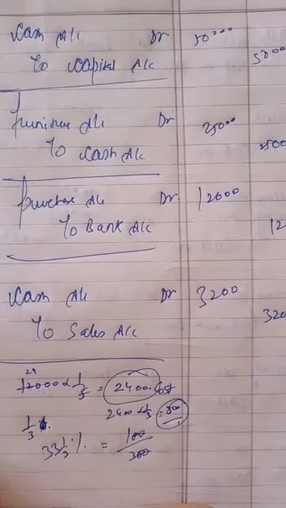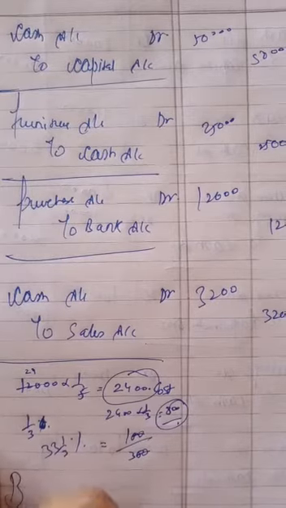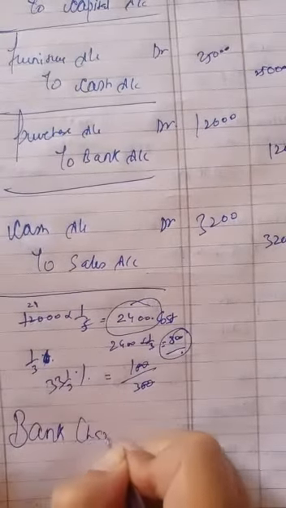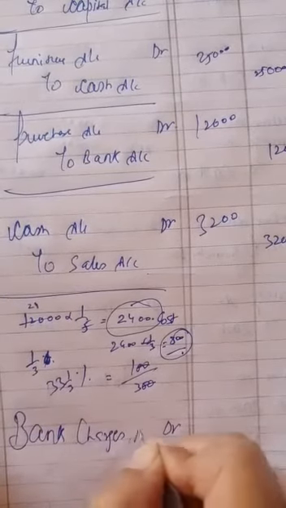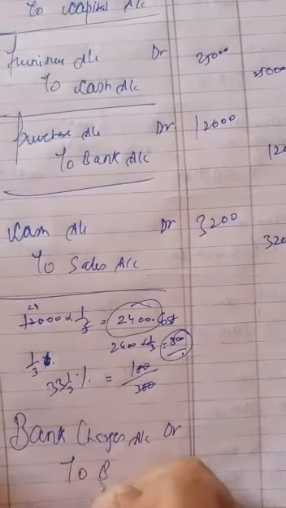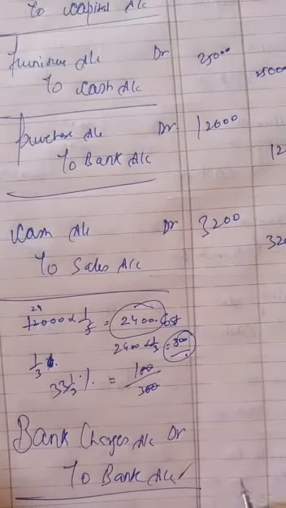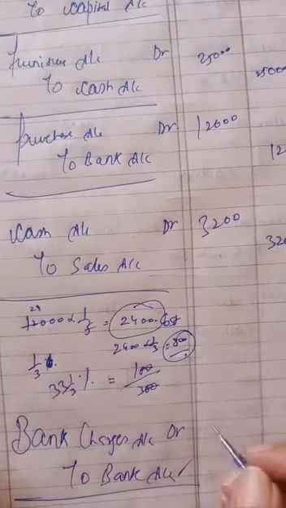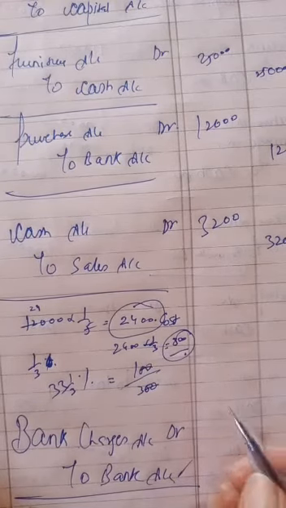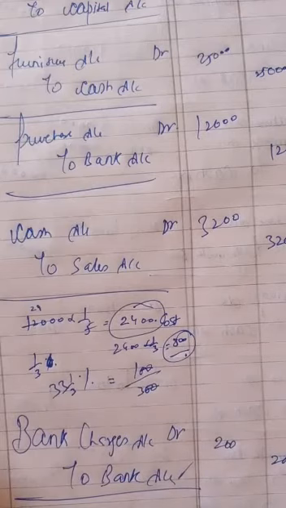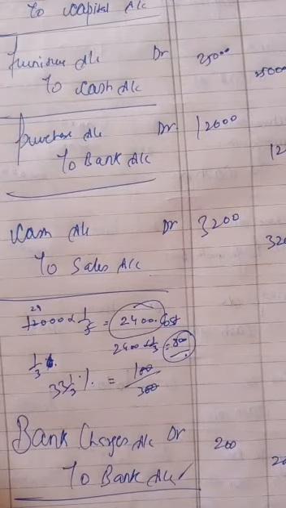28th March. Bank charges for services. Bank have charged. This is a very important entry. Debit all expenses and losses. Bank charges account debit to bank account. They will debit our bank balance. They will deduct from the bank balance. 200. Debit all expenses and losses. Credit what goes out. Bank charges account debit to bank account.